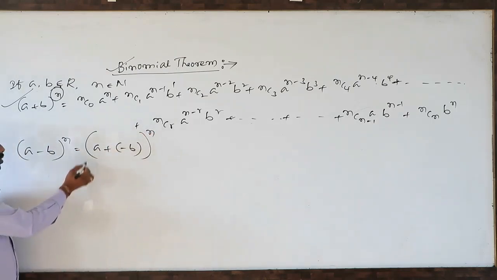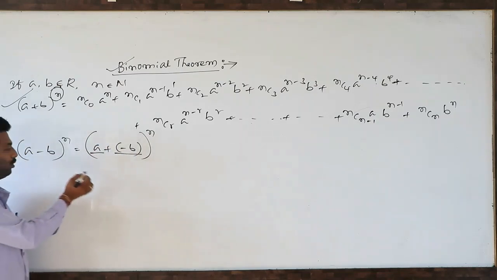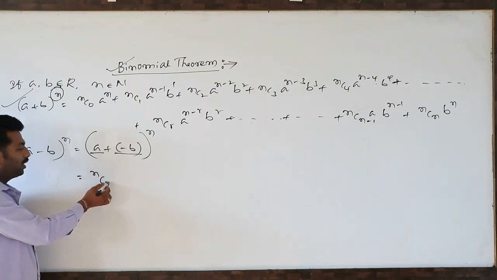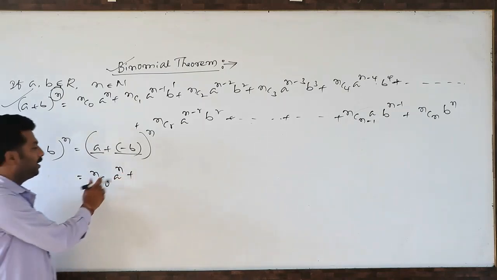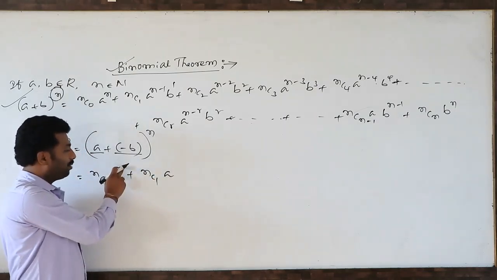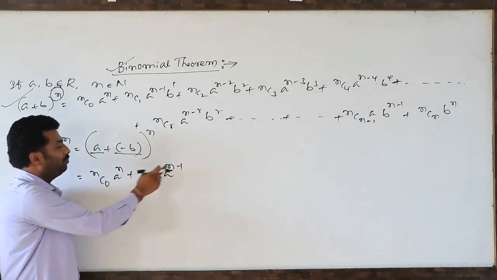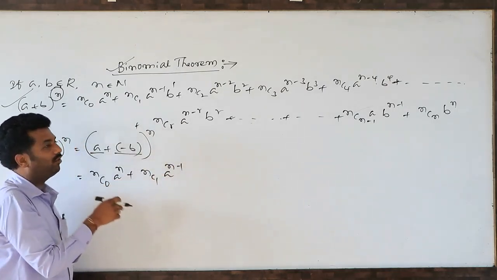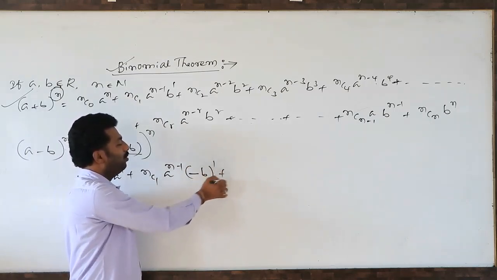Again the same: the first real number is a, the second real number is minus b. You tell me, first what will we get? nC0, first real number whole power n. After nC0 what will come? nC1. When the power of a reduces by 1 it becomes n minus 1, and the second real number's power increases. What is the second real number? Minus b.